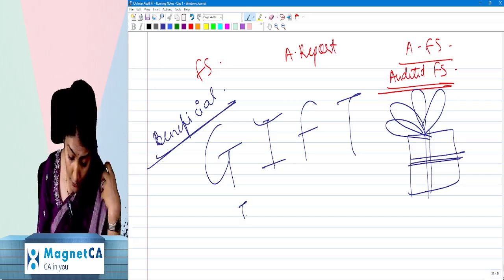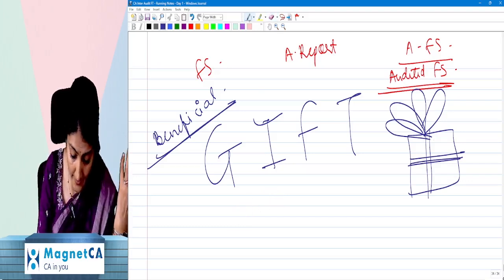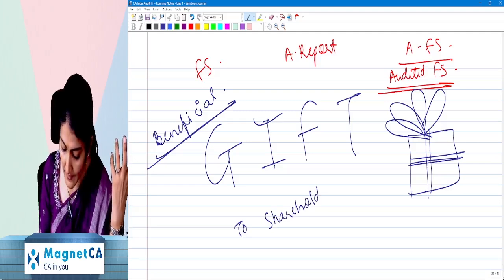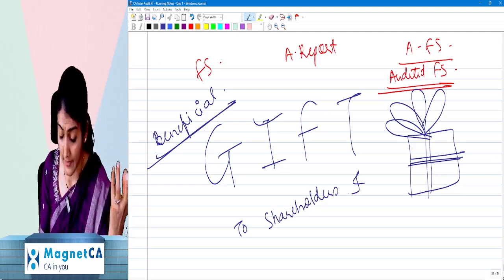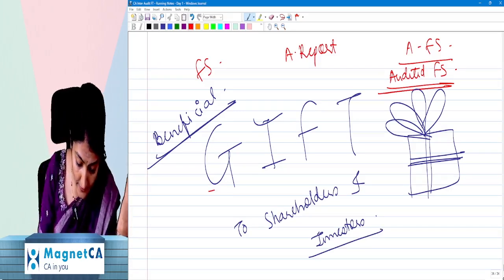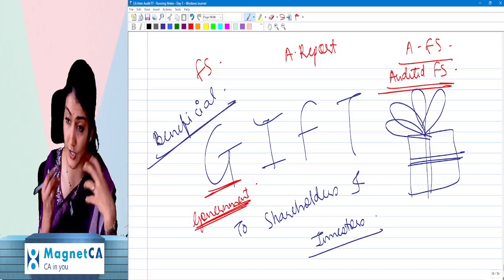A gift to whom? To the shareholders and to the investors. Getting an audit done of your financial statements is a bakshees, a gift to the shareholders and to the investors. Who is there in the gift? One, you have the government. The government can levy taxes based on the audited financial statements.